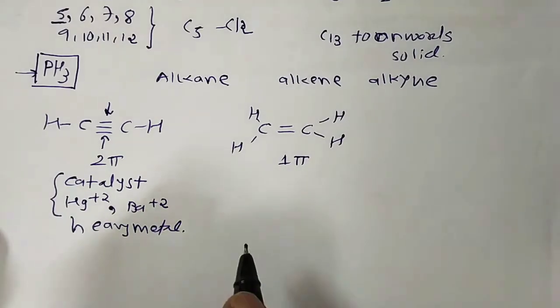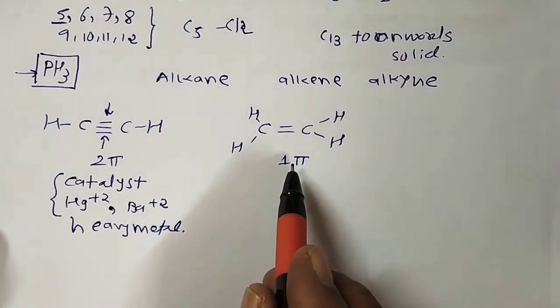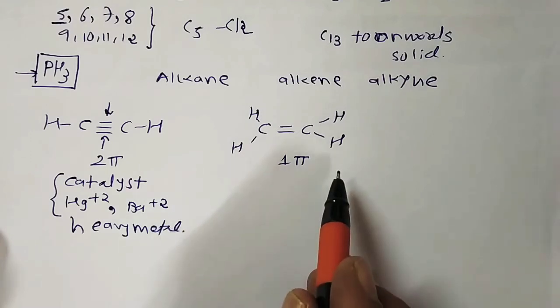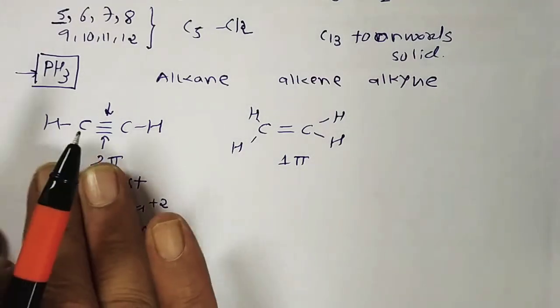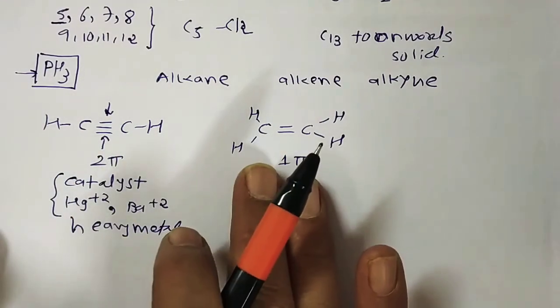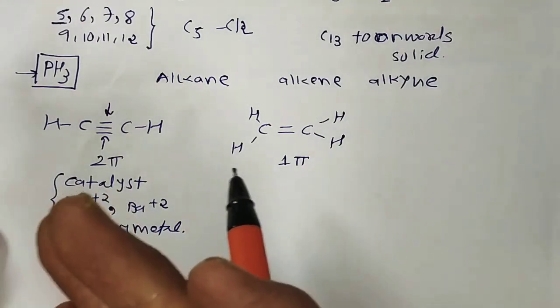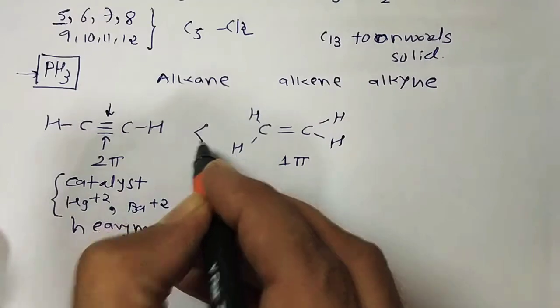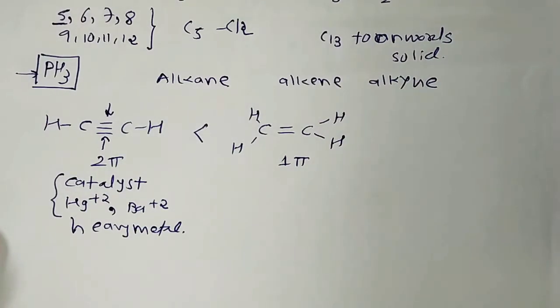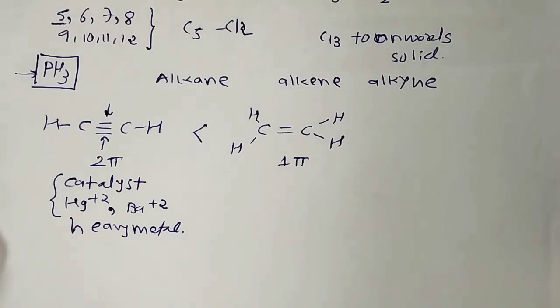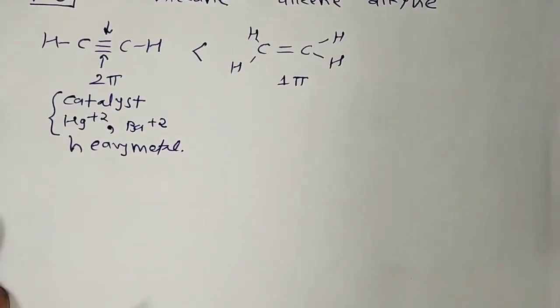But in the case of alkene, no such catalysts are needed. It means that the reactivity of alkyne compared to alkene is lower in nature. This lower reactivity of alkyne as compared to alkenes towards electrophilic addition reactions is due to the following 2 reasons, because there are 2 reasons behind that.